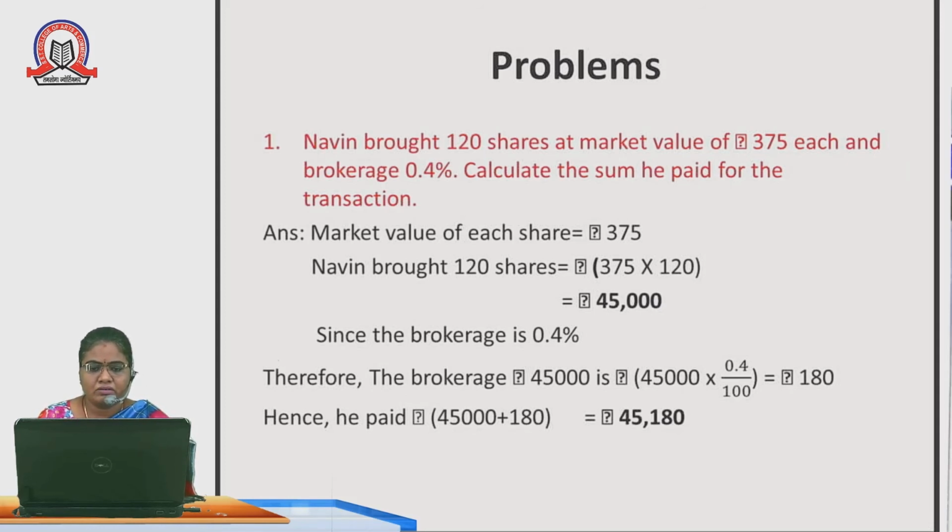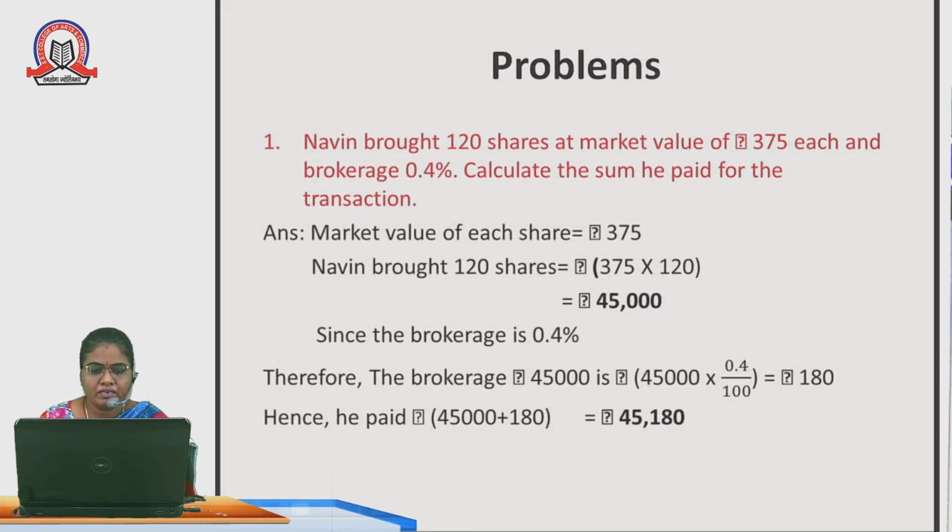Naveen bought 120 shares at the market value of rupees 375 each, and the brokerage is 0.4 percentage. Calculate the sum he paid for the transaction. So Naveen is purchasing the shares. So what do we want to do? We want to add the brokerage at the end. First let me calculate the brokerage, then we can add.